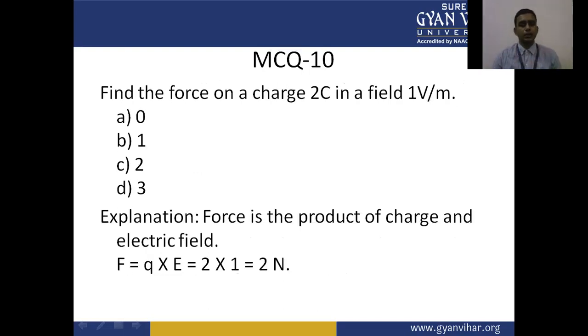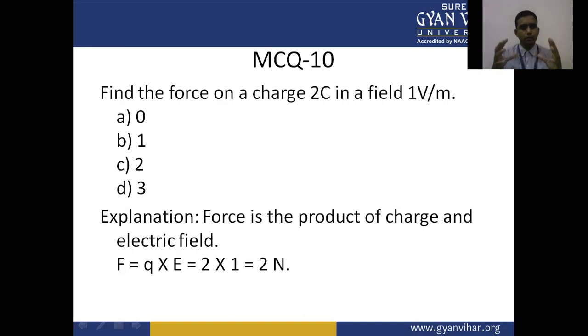Last multiple choice question, number 10: find the force on a charge 2C in a field of 1 volt per meter. We know that E is equal to F upon Q. Choice A is 0, B 1, C 2, D 3.